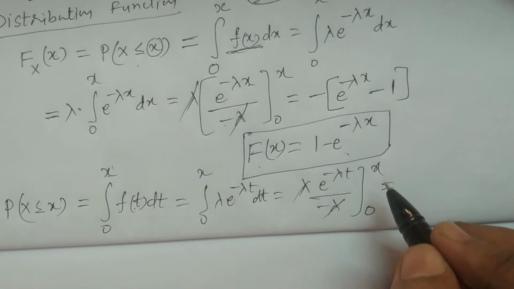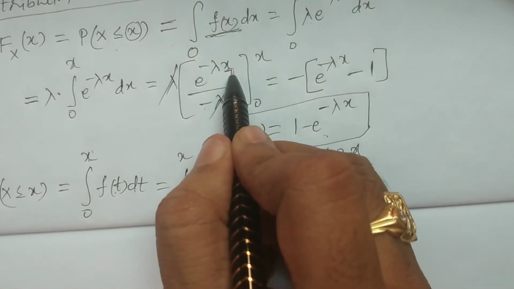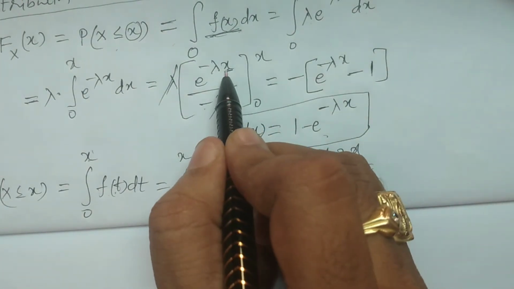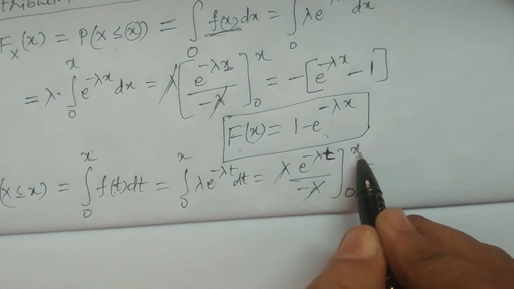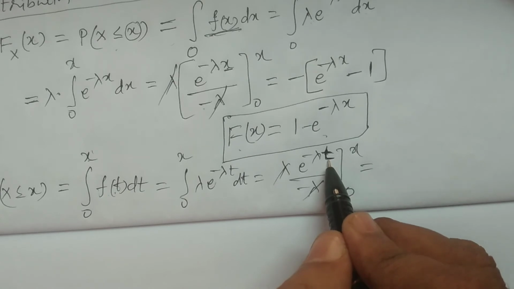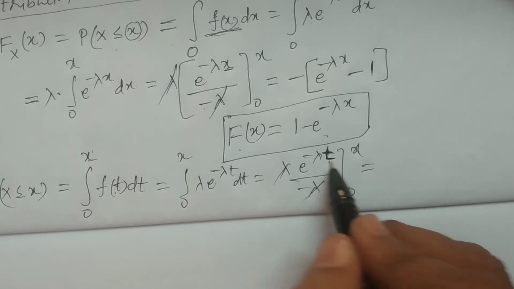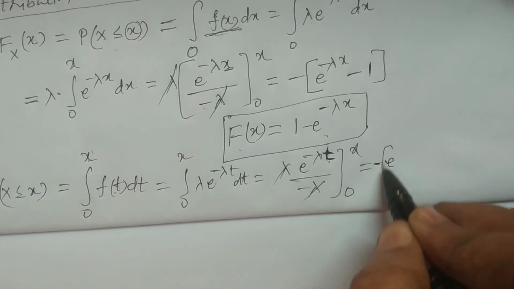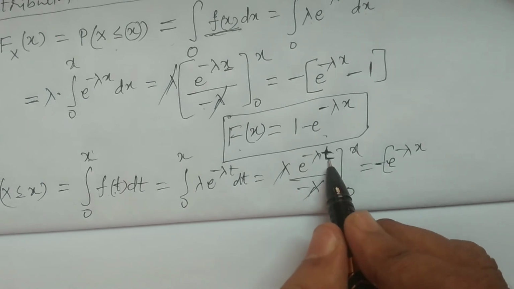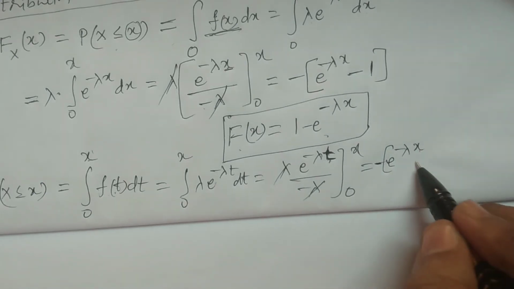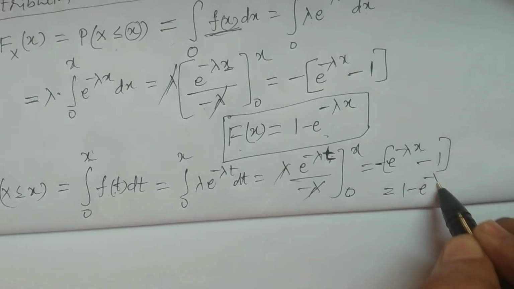Now here the variable is t, so we substitute the upper limit x in place of t, giving minus of e power minus lambda x. If you substitute the lower limit 0, it is 1. So again 1 minus e power minus lambda x.